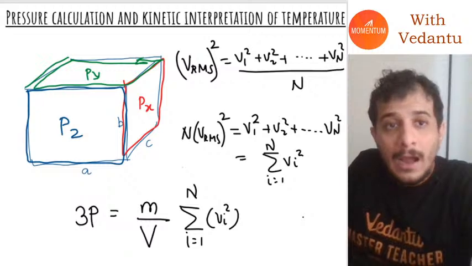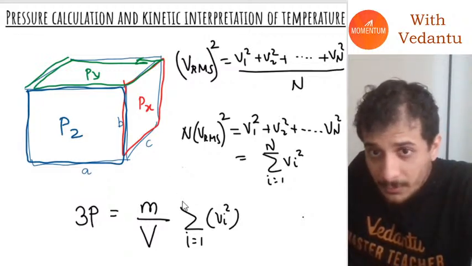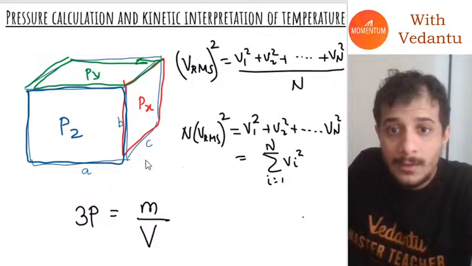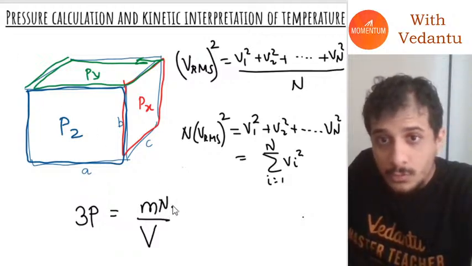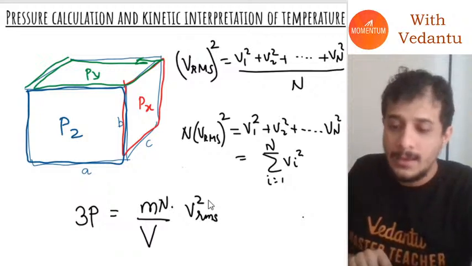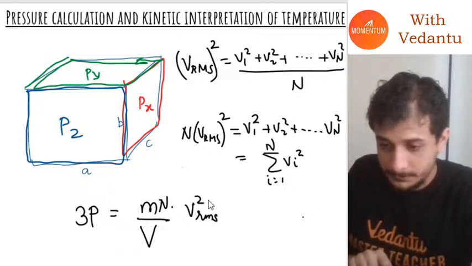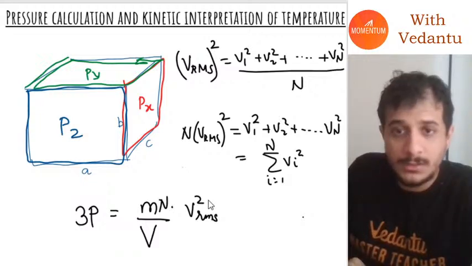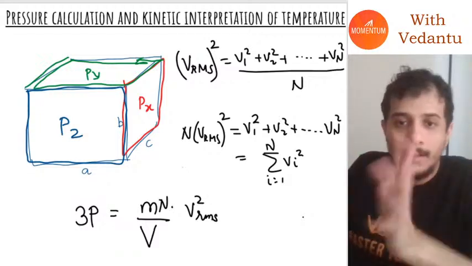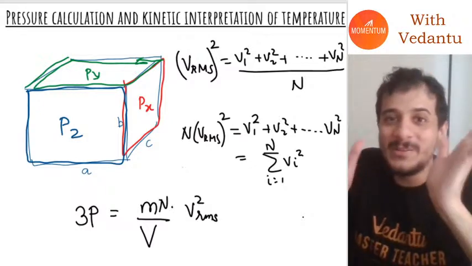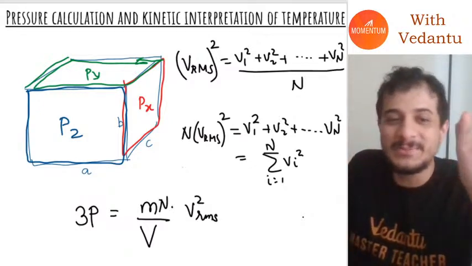So I can just replace this with n into VRMS square. I hope everybody understood.